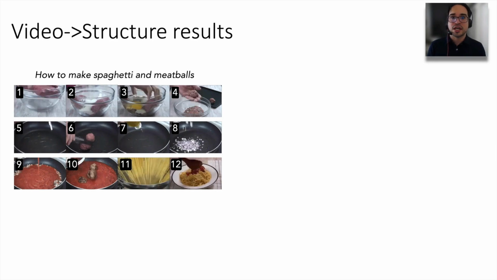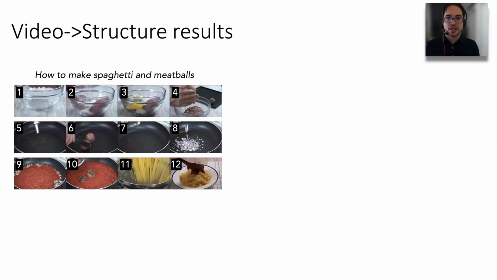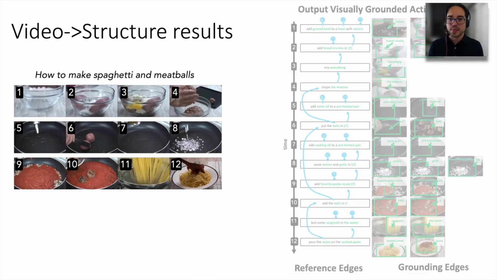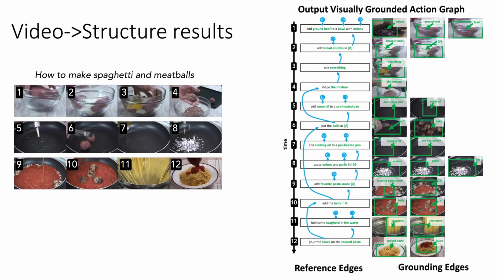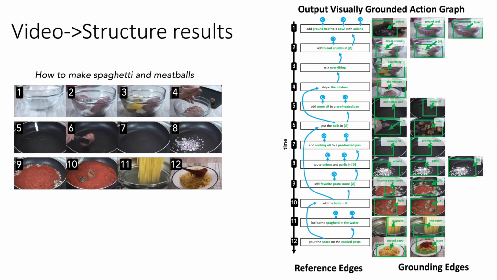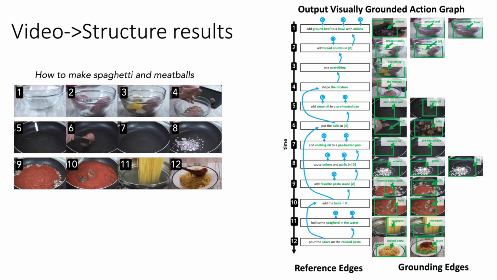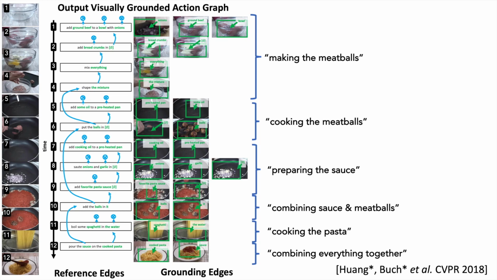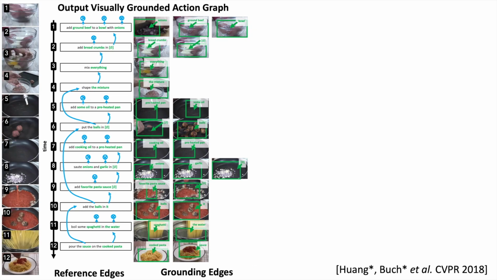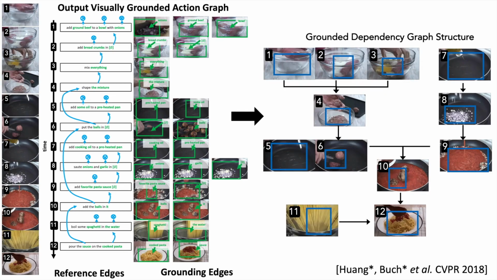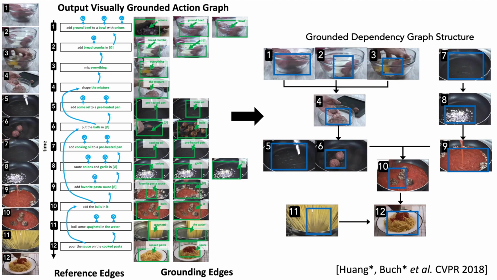To give you an idea of our results, we have taken this input instructional video for how to make spaghetti and meatballs. And this is our visually grounded action graph output. Our graph relates steps from one another within the procedure, but is also able to localize the objects that are being manipulated within the frame. This is really exciting because the graph is potentially a path towards a more grounded dependency graph structure that really captures the causal relationship between steps in a procedure.